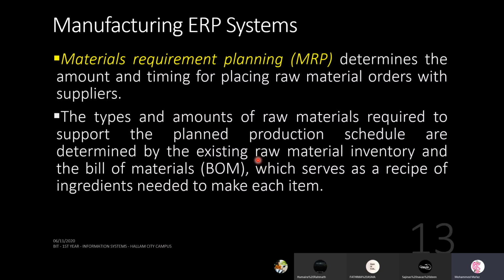So you may already have a bill of materials document in that particular scenario, how many things were bought or in what quantity it was bought. You can just refer to those documents and then come up with the plan of purchasing the necessary things for the new ones. So that is called materials requirement planning.